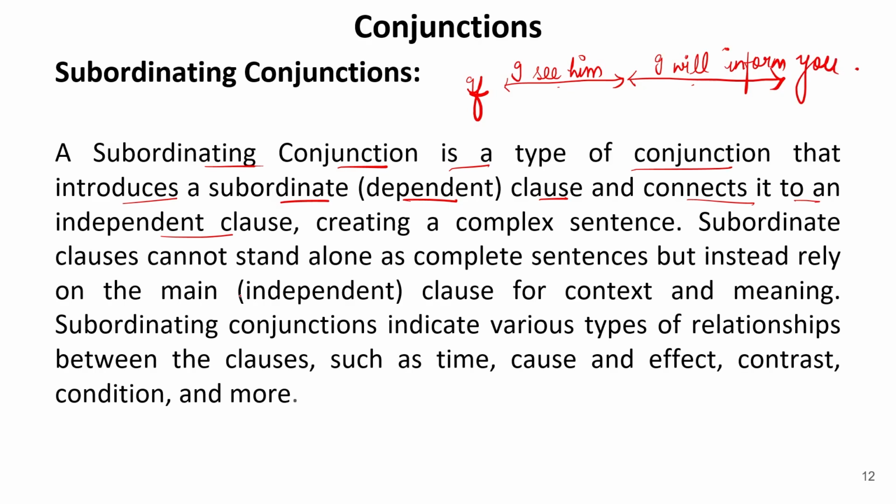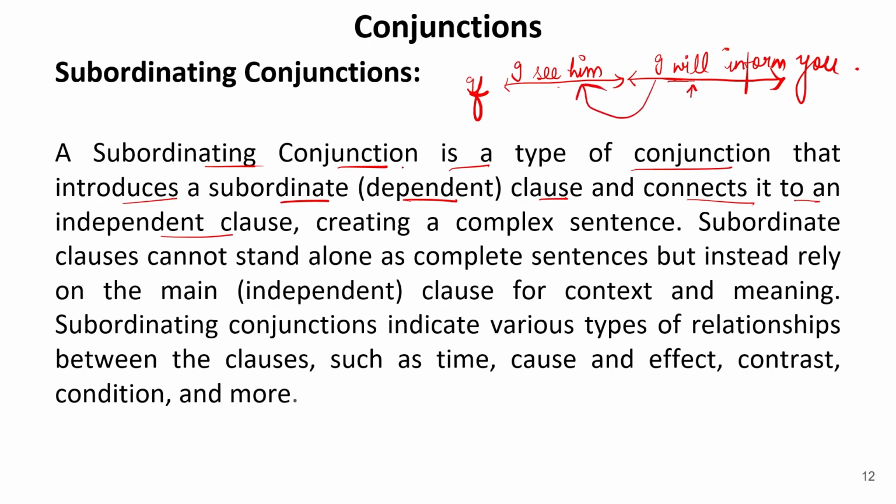Now this is a condition: if I see him, I will inform you. My giving information to you depends on my seeing him.